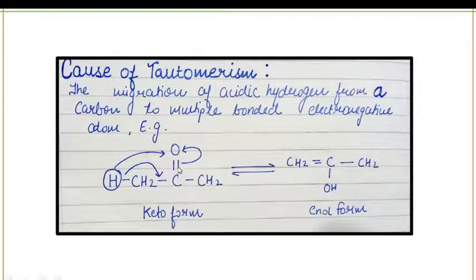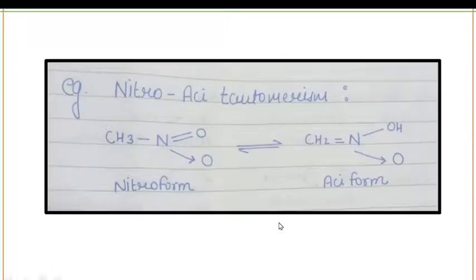As you can see here, C double bond O is your keto group, ketone group. The alpha carbon, which has an acidic hydrogen, will move towards the electronegative atom. So this will look like this: CH2, C double bond O, OH, CH2, and this will make the enol form. So keto form is interconvertible into enol form, and enol form is a more stable form than keto form.